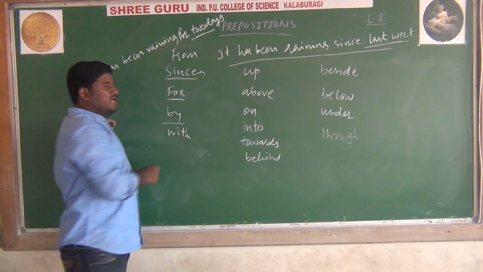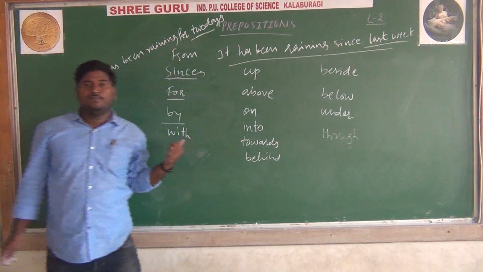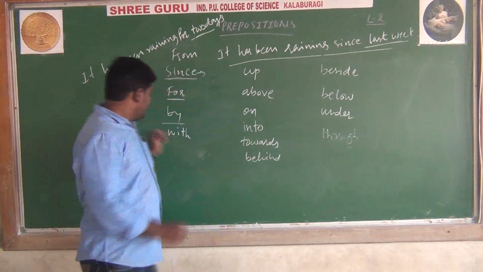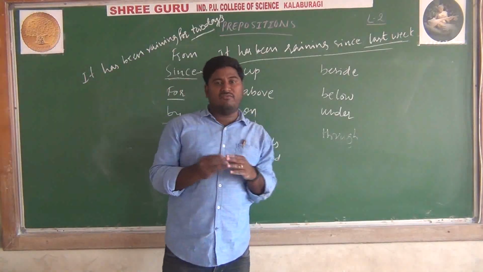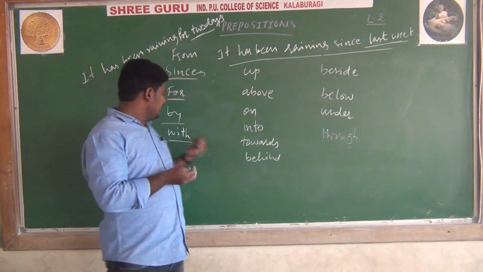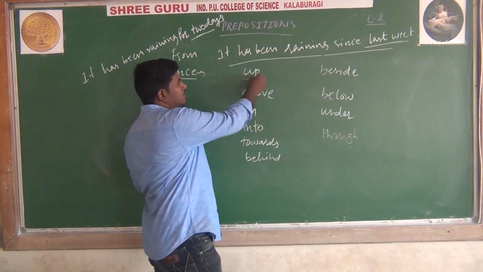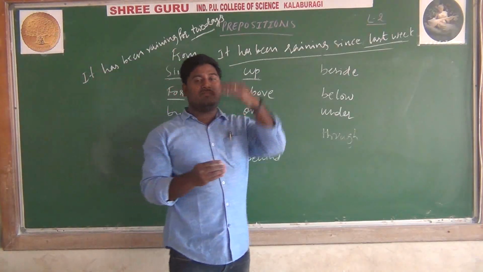So by is also referred to, like the class is conducted by. So with, I cut an apple with a knife. When we are talking about a thing, at that time we should use the word with. Up, which is not on, slightly up above the sky.